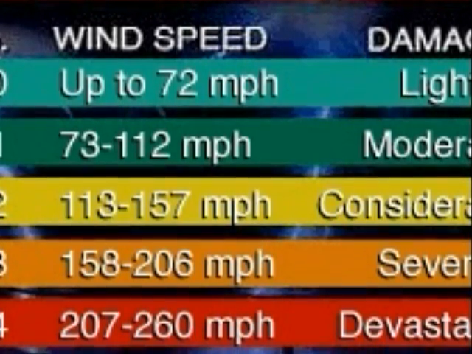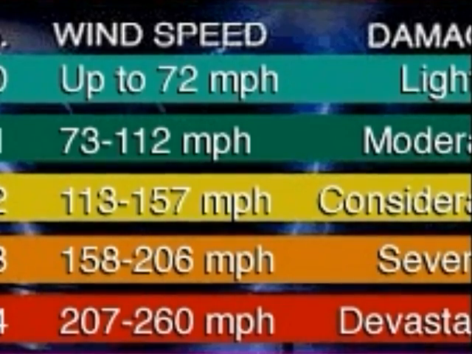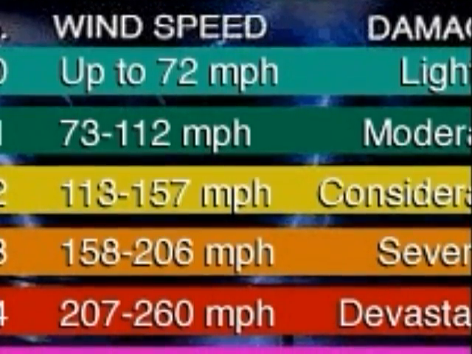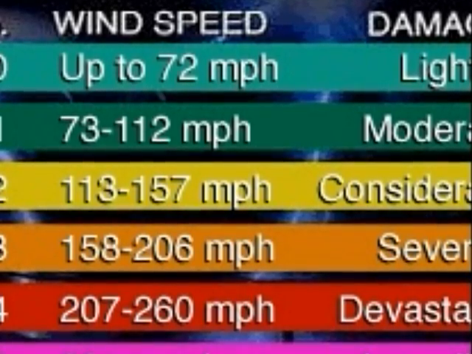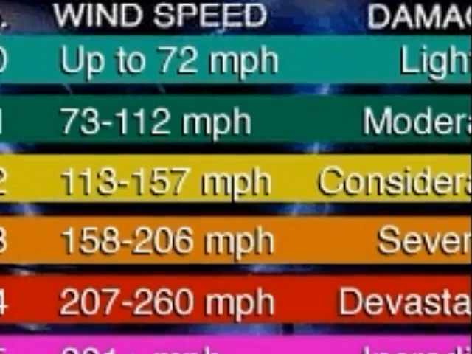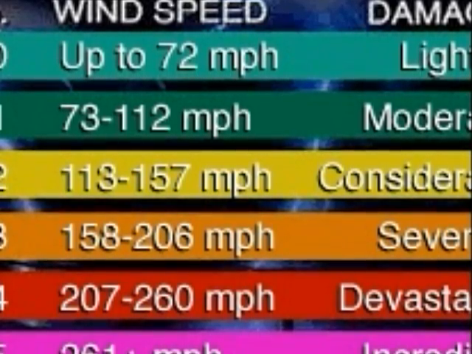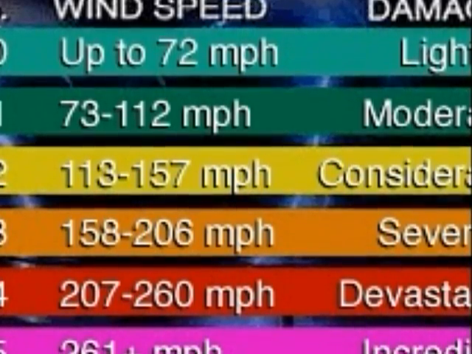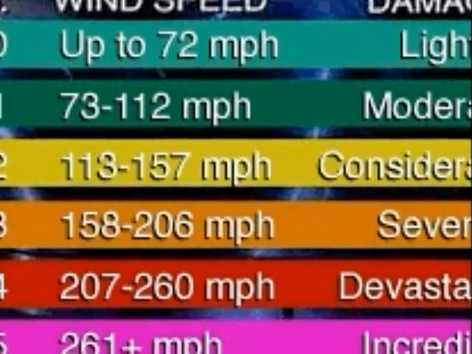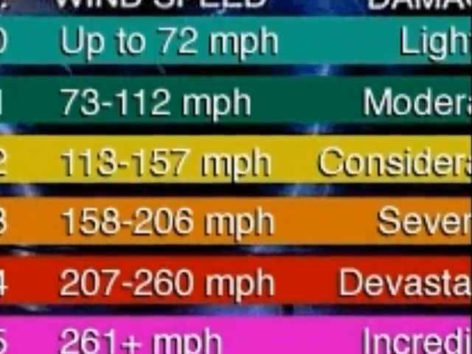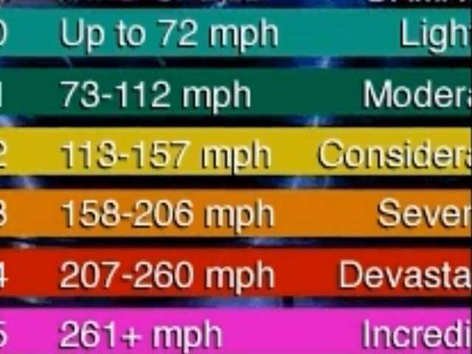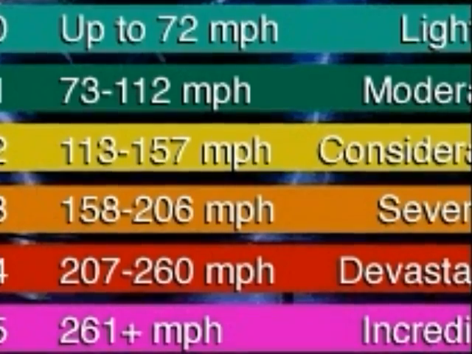An F3 tornado will produce severe damage. Trains will be overturned, cars can be lifted off the ground, strong-built homes have outside walls blown away. An F4 tornado will produce devastating damage. Houses will be leveled, leaving piles of debris. Cars will be thrown 300 yards or more in the air. An F5 tornado will produce incredible damage. Strongly built homes completely blown away. Automobile-sized missiles will be generated.